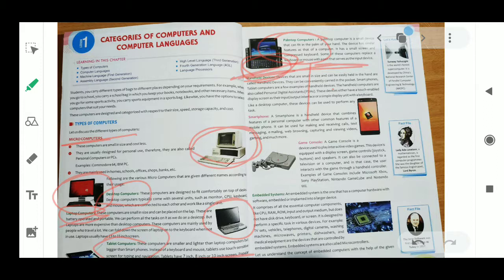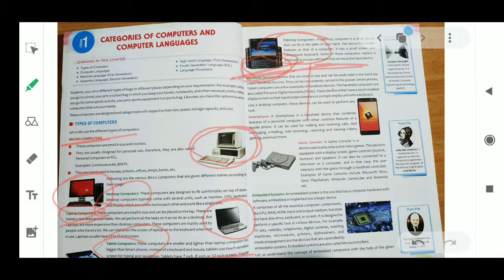Next are handheld devices. Handheld devices are again an example of microcomputer. Devices that are small in size and can be easily held in the hand are called handheld devices. Examples are the smartphone and the PDA, personal digital assistant. The smartphone is the best example of this, because it can easily be held in our hand.